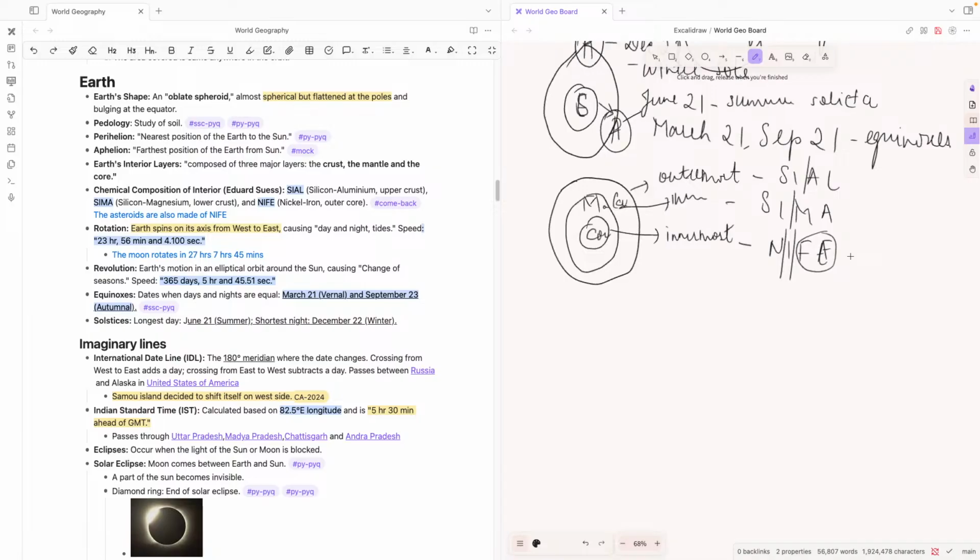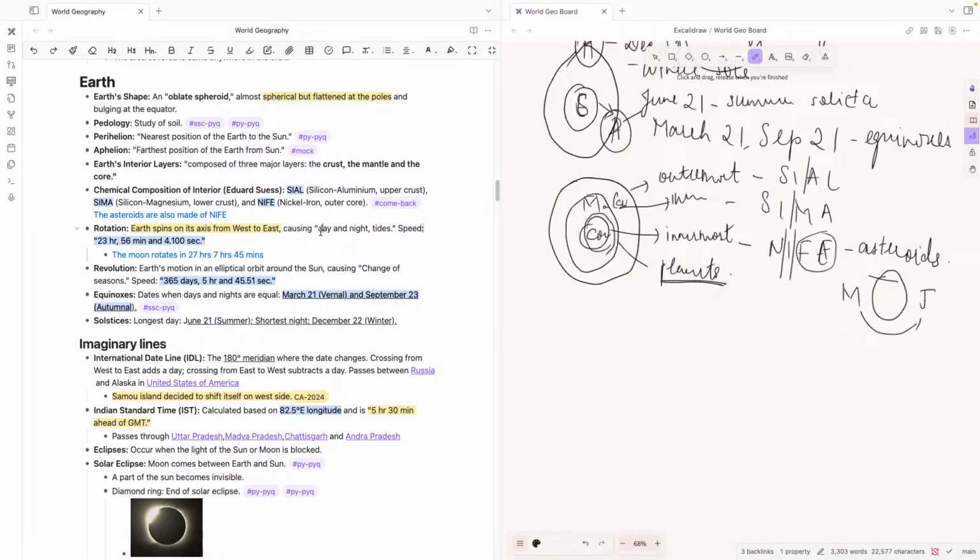It's also surprising to see that asteroids are made up of the same material. So we could say that asteroids, which are basically some particles, or to be more specific, rock-like structures, are found between Mars and Jupiter, like we saw in the previous video. So these asteroids are also similar to the core of the Earth. So we could say that they are more similar to planetary structures than any other revolving bodies, right?